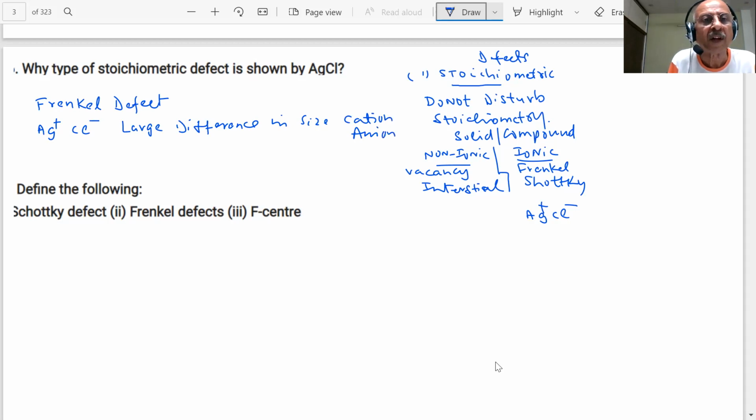In such cases, what will happen to the density? There will be no change in the density. This is a dislocation defect. The smaller ion, usually the cation, is dislocated from its normal site to an interstitial site.